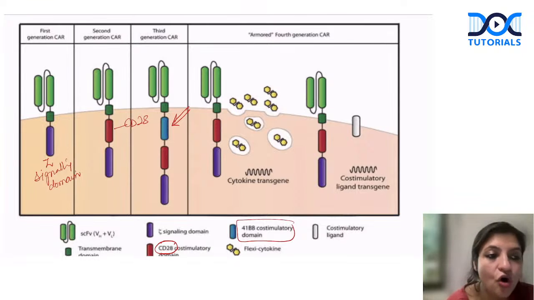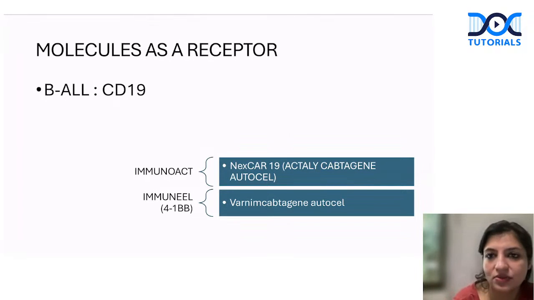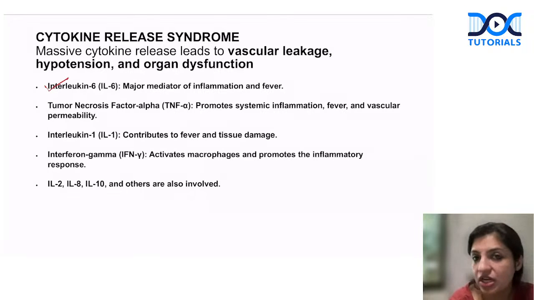The problem of all these CAR T cells is excessive release of cytokines. Once you activate them, they release lots and lots of cytokines. Which cytokines will they release? Look at this. They can release interleukin 6, which can cause fever, inflammation. Tumor necrosis factor alpha can cause fever, and vascular permeability is increased. Interleukin 1 can cause fever, tissue damage. Interferon gamma can activate macrophages and cause more inflammation. They can even release interleukin 2, 8, and 10. So a lot of cytokines are released, which causes vascular leakage, hypotension, and organ damage.